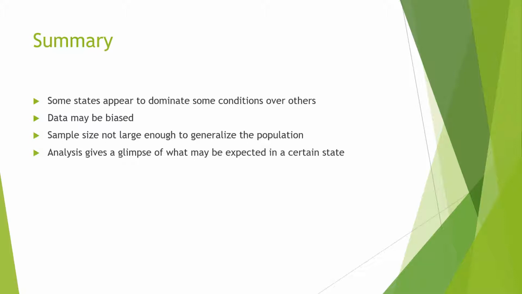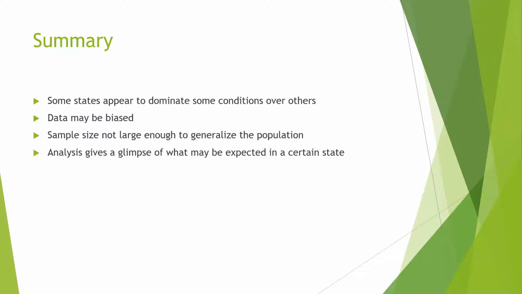And also the sample size that were included was not large enough to generalize about the whole population. So this probably wasn't the best study that you could say that, let's say Kansas has too much depression, because the state of Kansas has approximately 7 million citizens, and the data that was recorded for most of these conditions was up to 2,000, 3,000, and that is not enough data to make general assumptions.